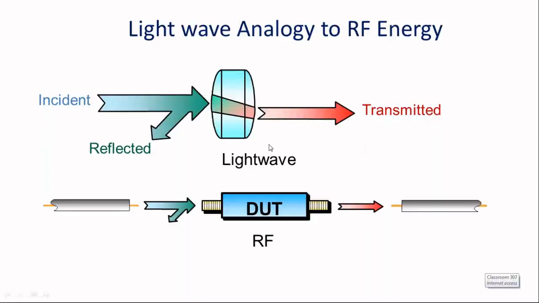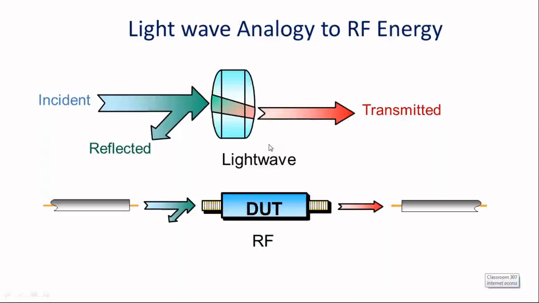So I hope you understood this light wave analogy. Any microwave energy falling on the component is what is available in the cascaded blocks, right? So the total energy is not at the output port of that component; rather, some of the energy is reflected back and it leads to losses. That loss is typically called return loss, right? Not only return loss, but other losses are also happening in the device.